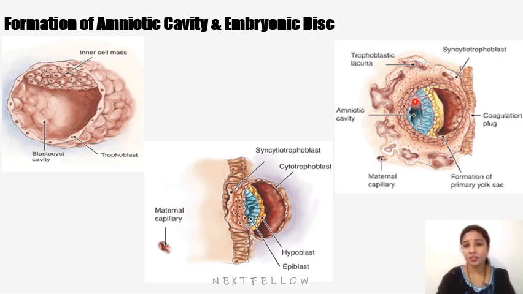So this is the amniotic cavity, and the blastocyst cavity is no more called blastocyst cavity here. It is called the primitive yolk sac cavity. Primitive yolk sac cavity, we know how it turns to form the secondary yolk sac cavity.